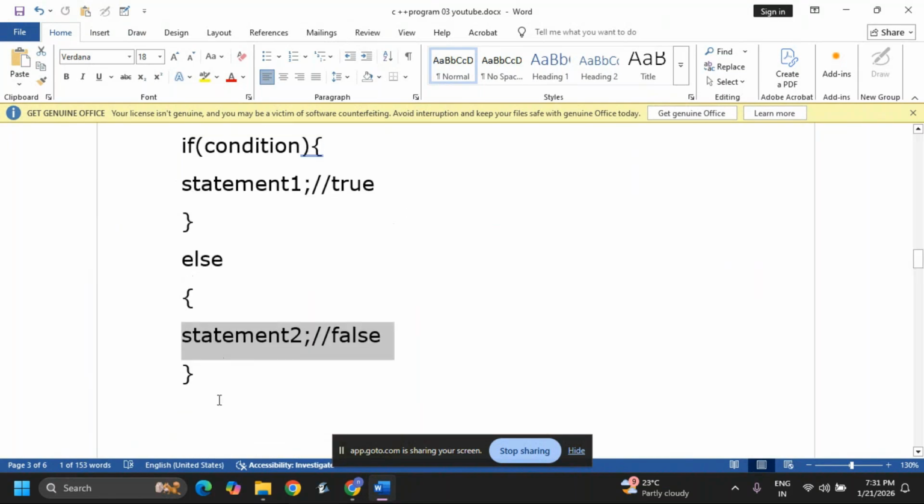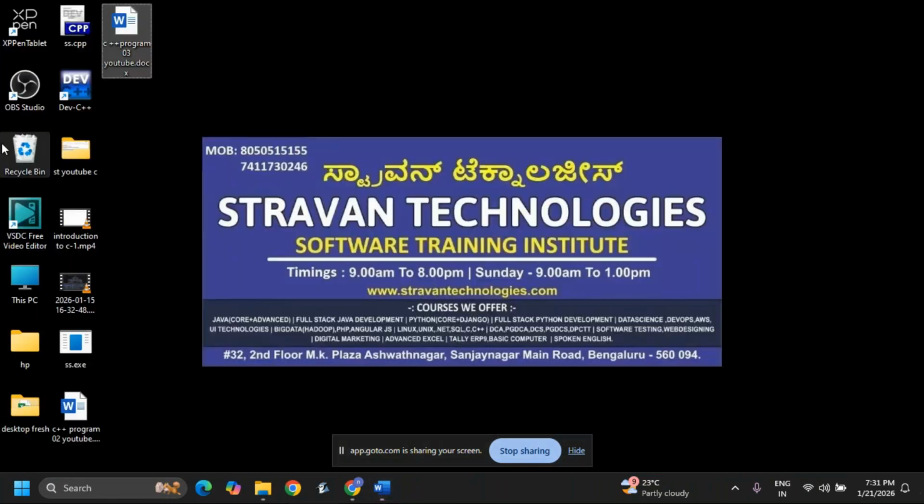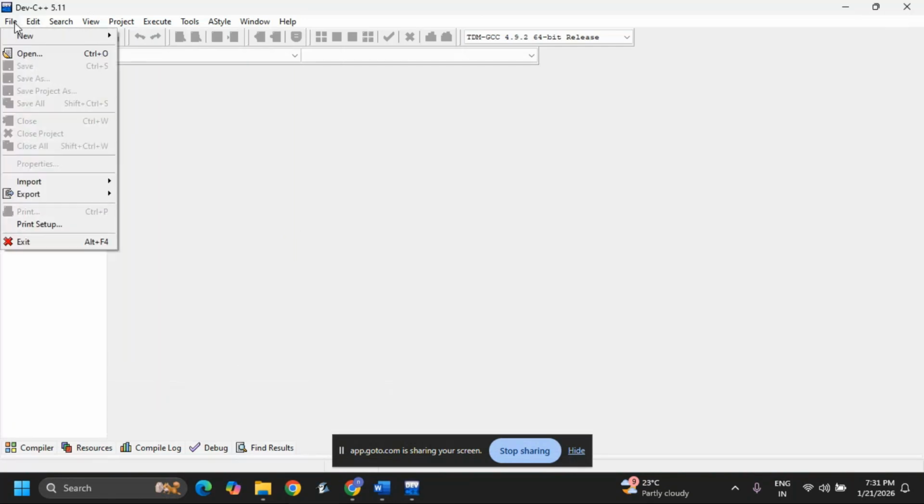Now we'll see one program using if. What software can we use for C++? We can use either Turbo C or Dev C. Now it is very easy with Dev C, so I'll go for that. Some colleges do it in Turbo C. According to your college, you need to follow.